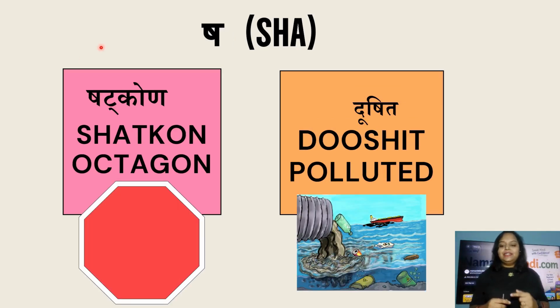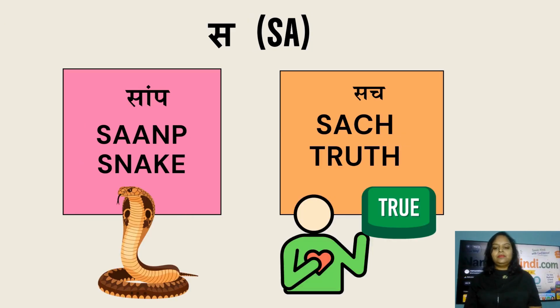Next consonant under sibilants and glottal category is sha, that is shatkod. It is very much similar in pronunciation to the previous consonant. So sh, shatkod, and shatkod is called octagon. Kod is the corner and shat is for 8. And the next word that is made using sh sound is dushit. Polluted in Hindi is called dushit. Very good.